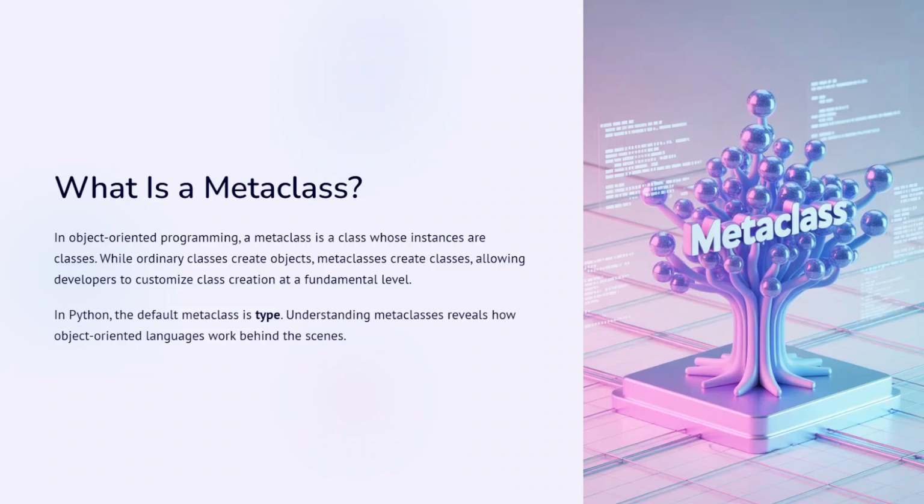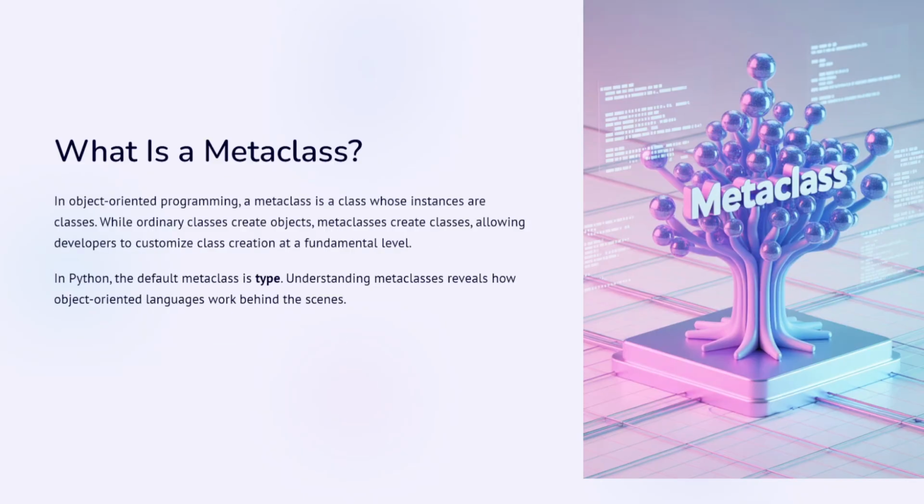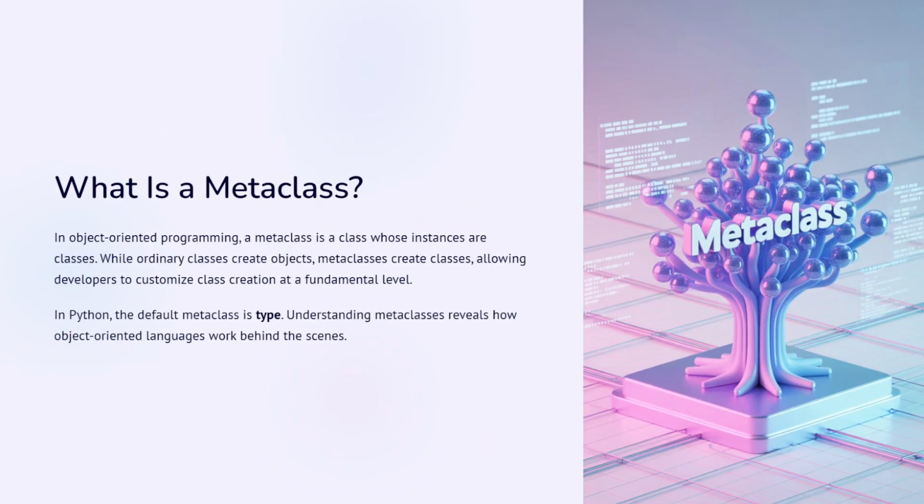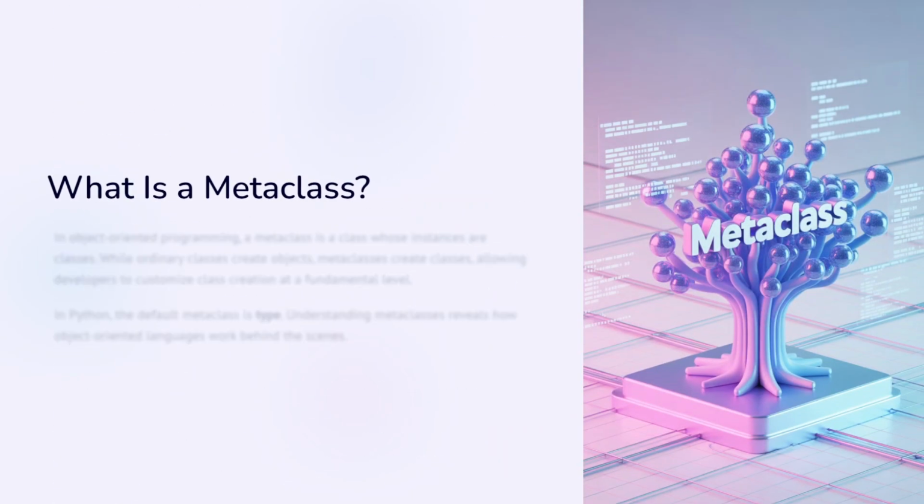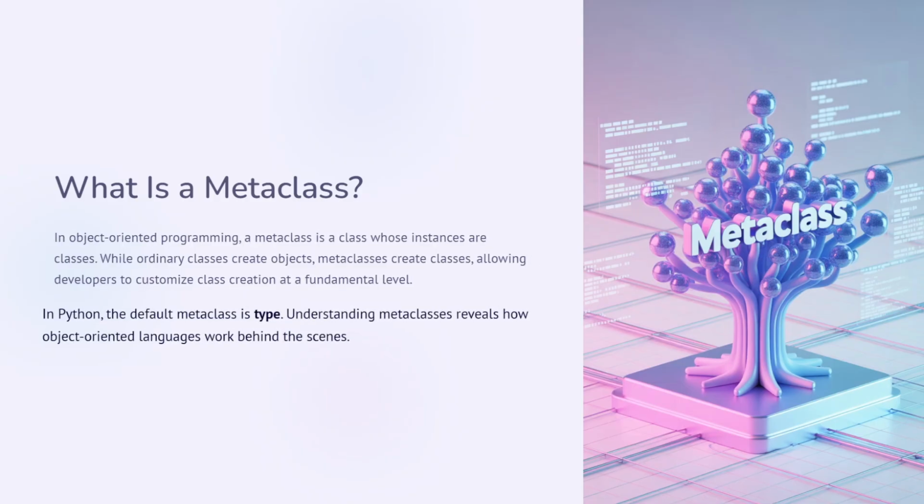In this video, we are going to look at what is a meta class. In object-oriented programming, a meta class is a class whose instances are classes. While ordinary classes create objects, meta classes create classes, allowing developers to customize class creation at a fundamental level. In Python, the default meta class is type, and understanding meta classes actually reveals how object-oriented languages work behind the scenes.